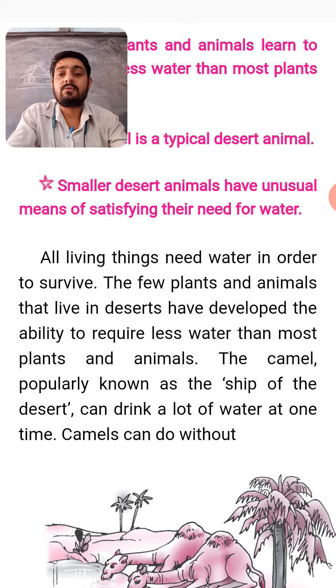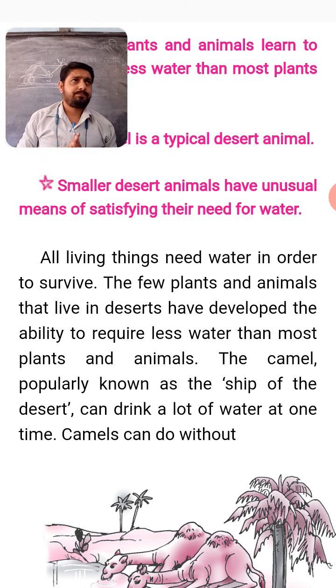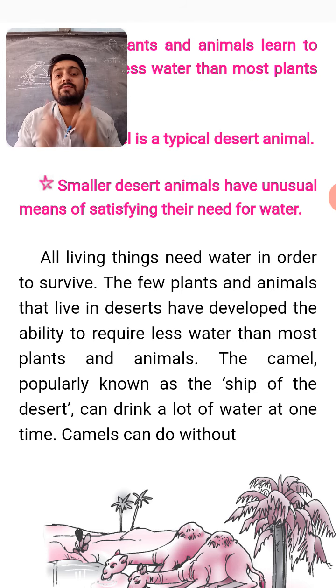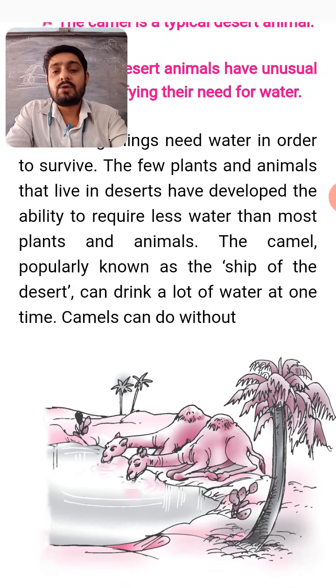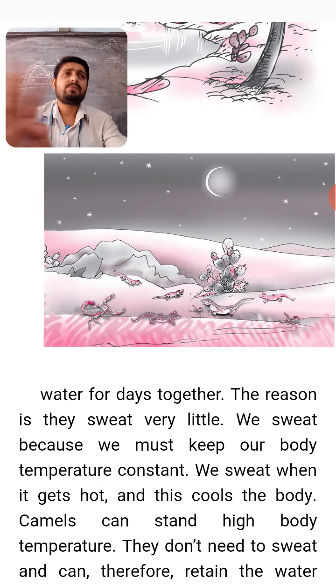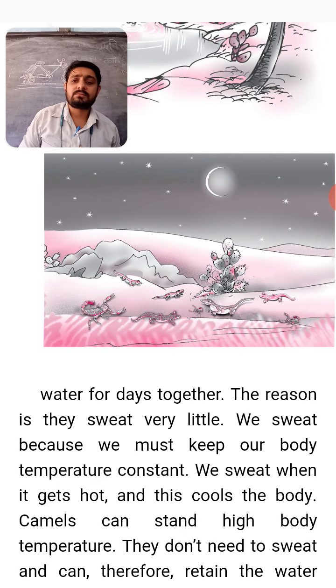This animal is called the ship of the desert, and it can drink a lot of water at a time. They can do the work without drinking water for many days.